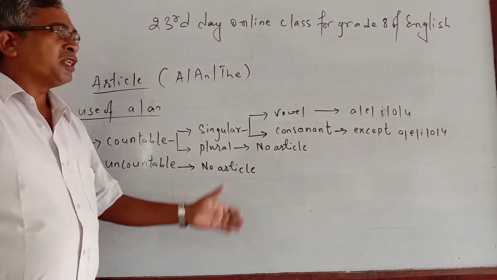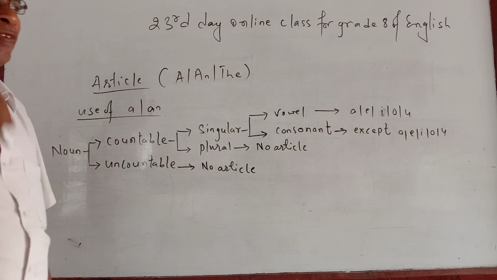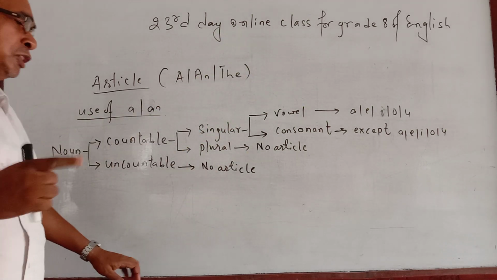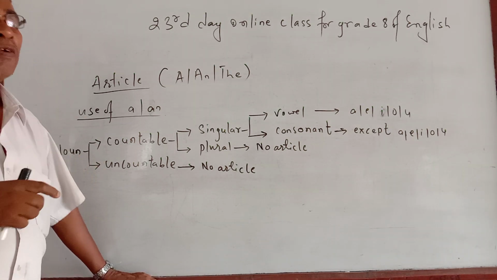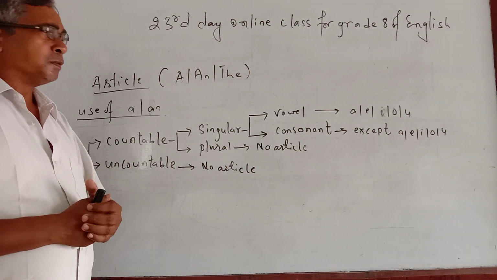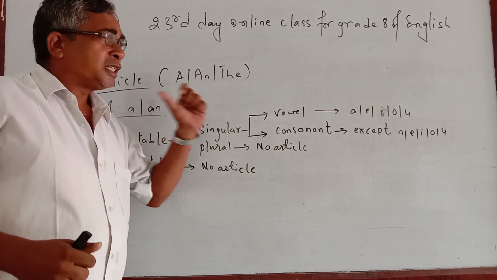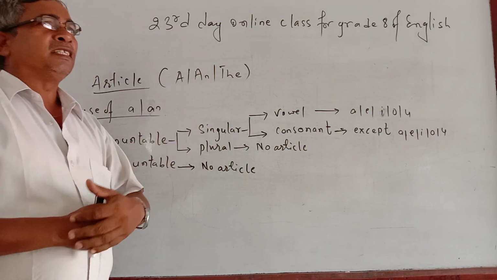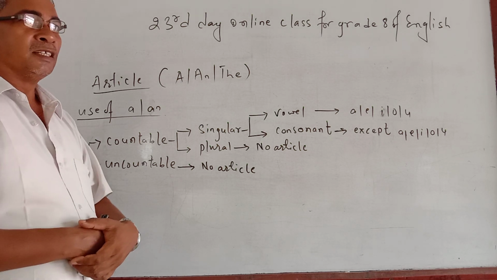Why? Because when the 5 vowel letters are not there, of course you will find one letter, that is Y. And Y, in the absence of these 4-5 vowel letters, works as a semi-vowel. So I would like to make it clear: in fact, what is vowel? What is consonant? That is the most important thing from the viewpoint of learning the use of a and an.